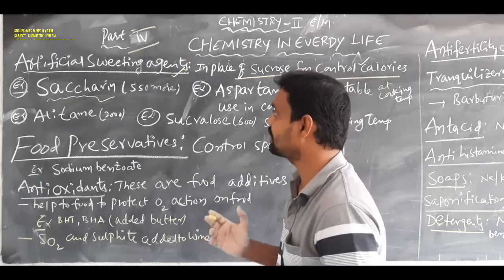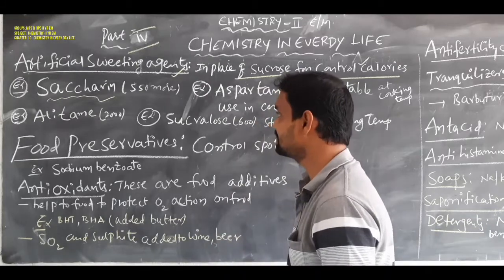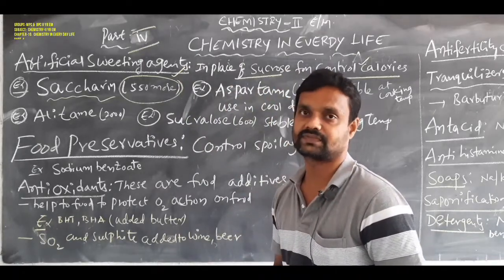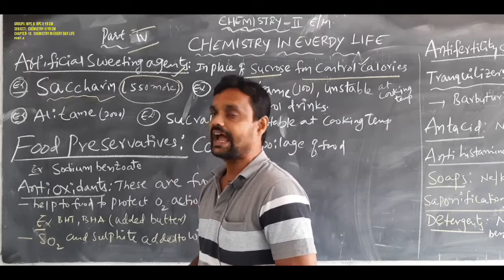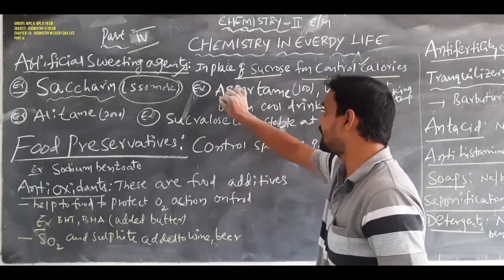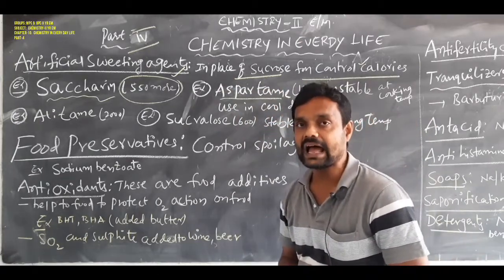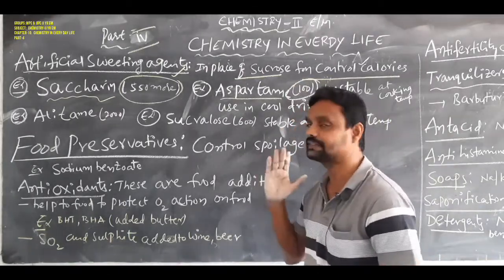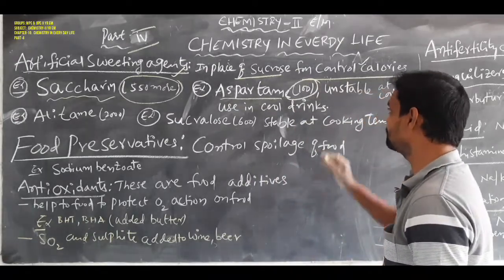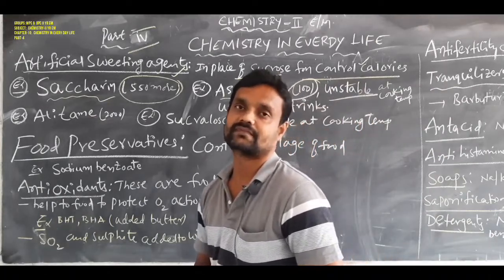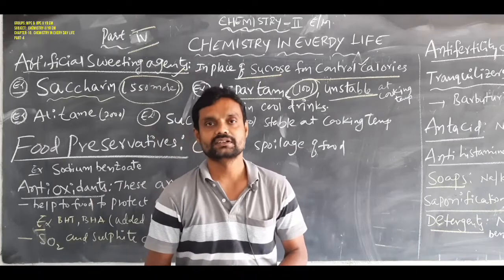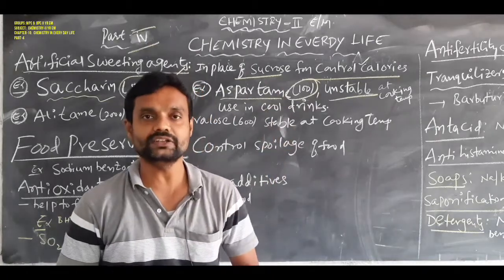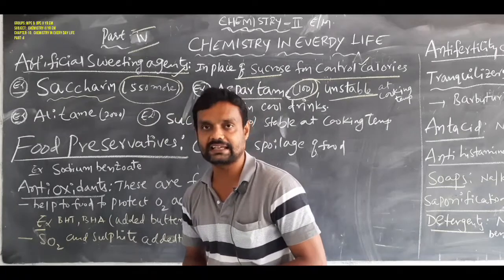Saccharin is 550 times sweeter than sucrose. Another example is aspartame. Aspartame is 100 times sweeter than sucrose. Aspartame is unstable at cooking temperature, so it can be used in cold materials. That means it can be used as an artificial sweetening agent in cool drinks.